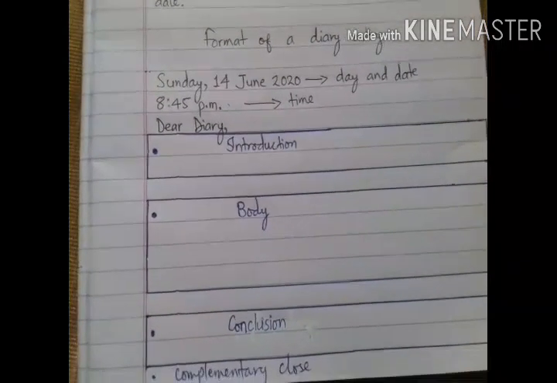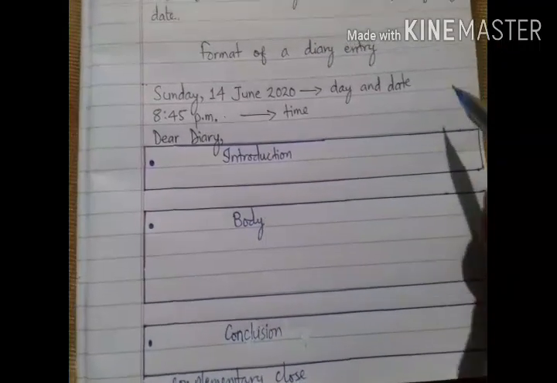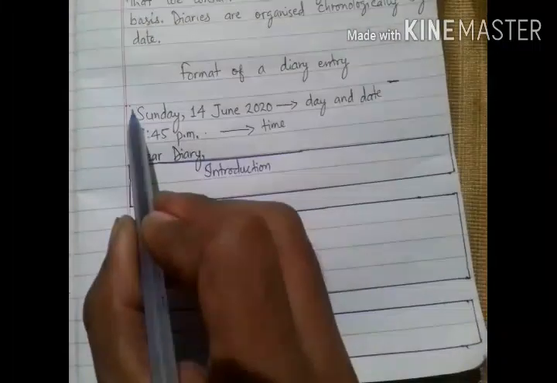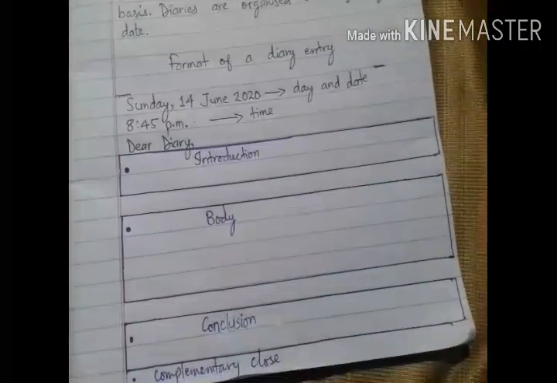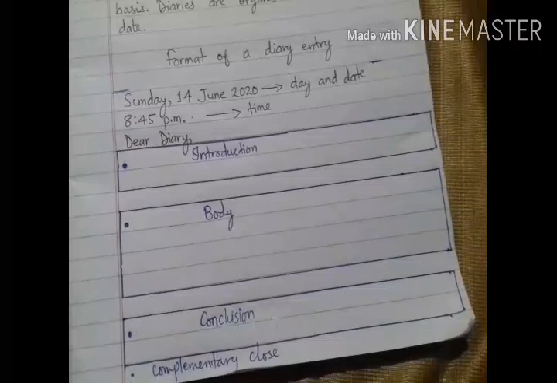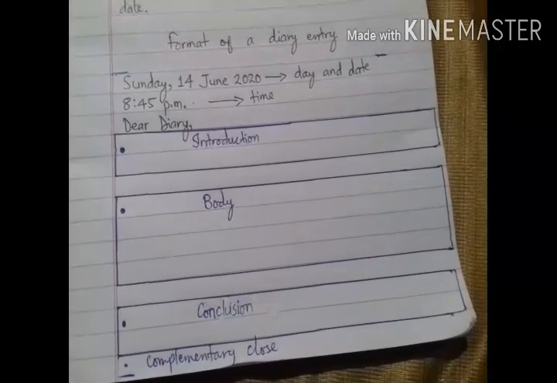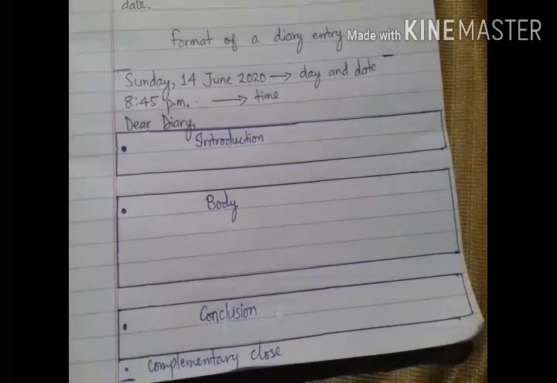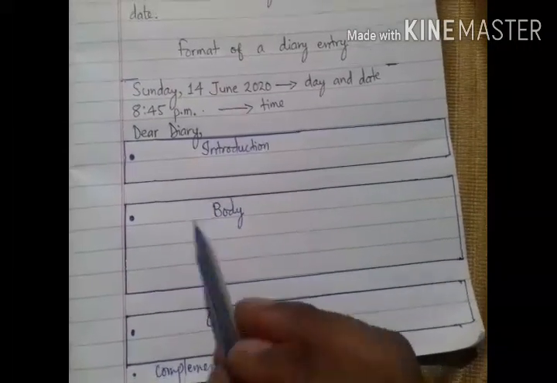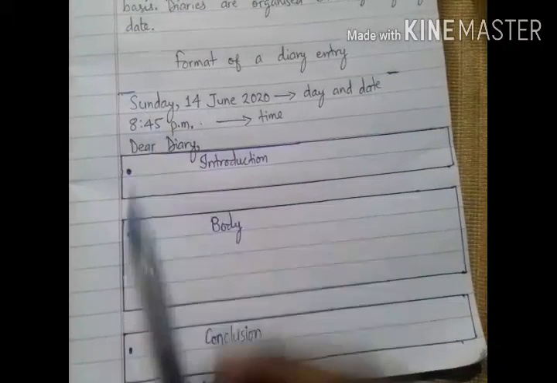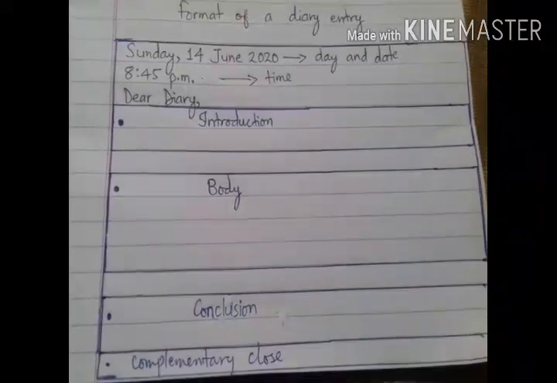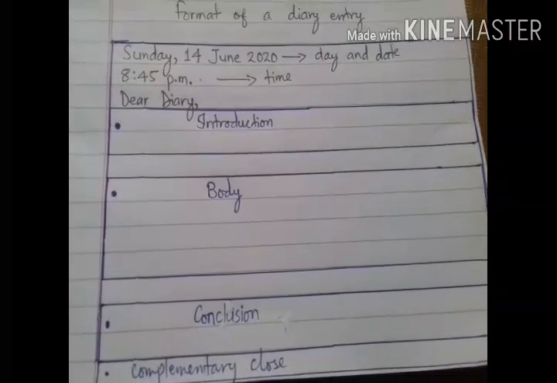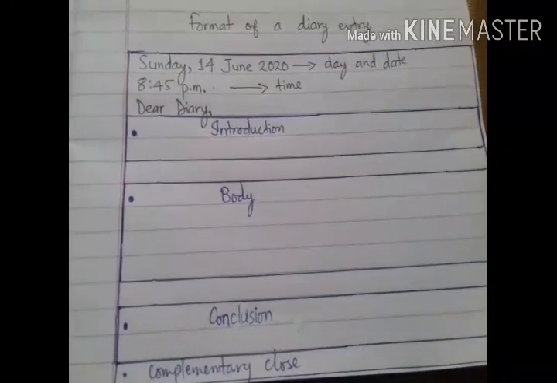The format starts from here till here, after the complimentary clause, where I have written complimentary clause. So whenever you start writing a diary, at first you need to write. Now I hope you are able to understand the correct format of diary writing.